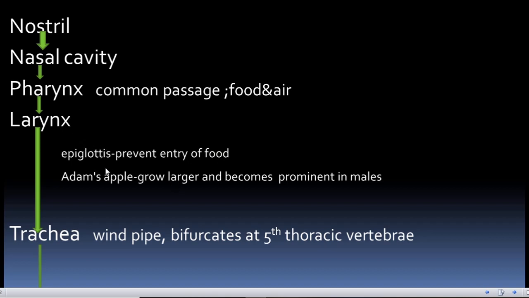The thyroid cartilage of the larynx becomes larger and prominent in males, and it can be seen as a prominence called the Adam's apple in the case of males. Now the air moves down into the trachea, also called the windpipe. We have seen that the trachea has cartilaginous rings in the previous diagram. At the level of the fifth thoracic vertebra, the trachea bifurcates into two bronchi.